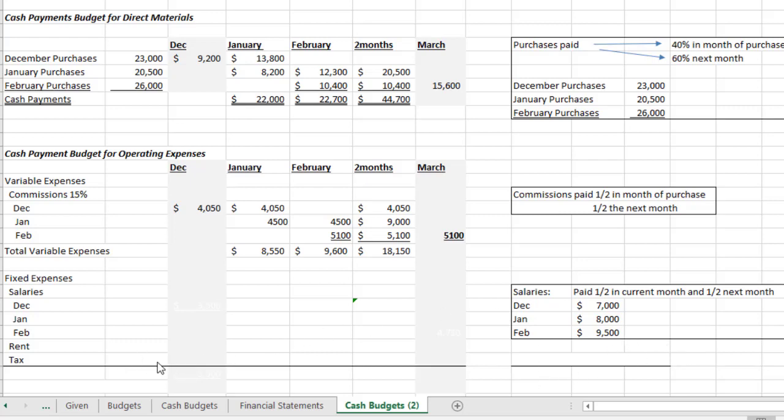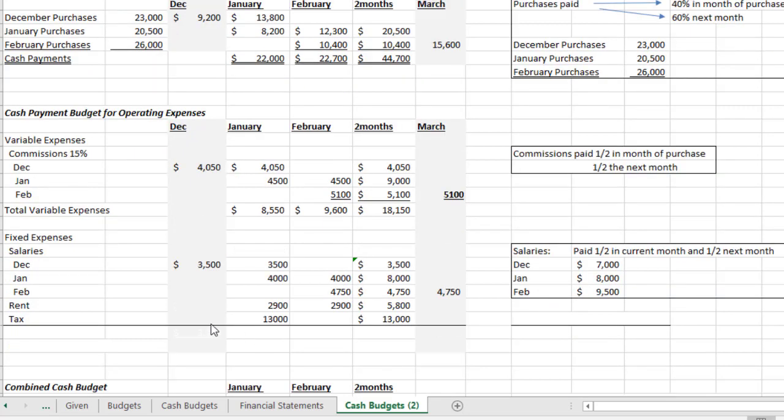The rent is provided, and then the taxes are also provided. So let's put that information in. So I put the salaries in, 7,000 times 1/2. Half is paid in December, half is paid in January. This is because their pay periods probably don't fall within the month. You might be owed 7,000, but you might have a 2-week pay period, and the payment doesn't come until after the month is over. For HR, we understand that.